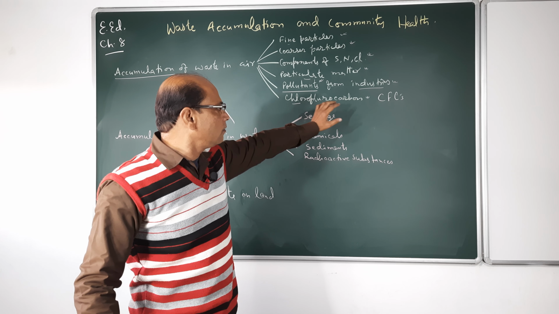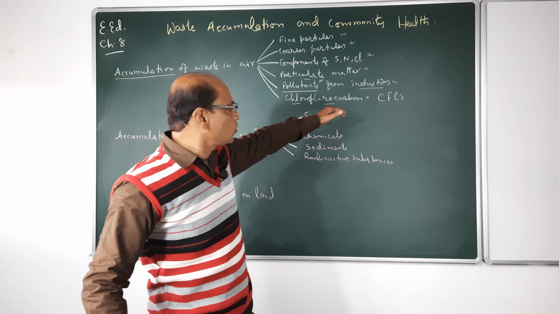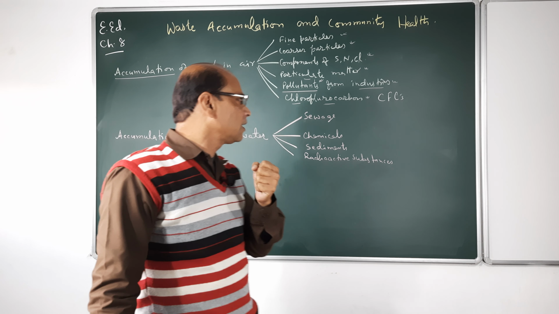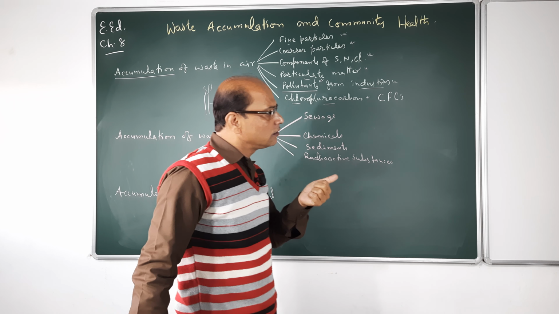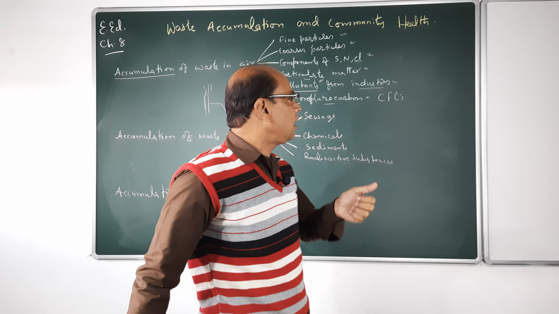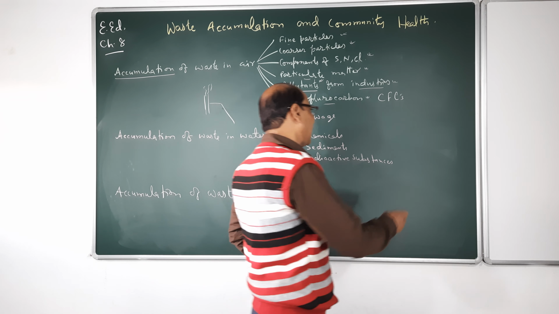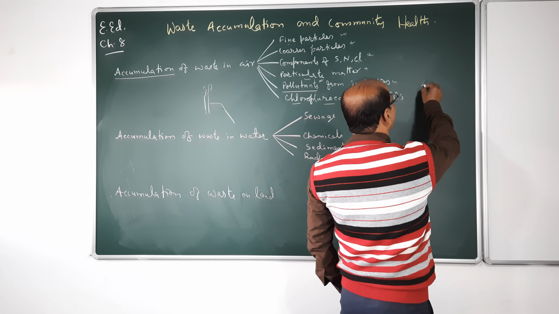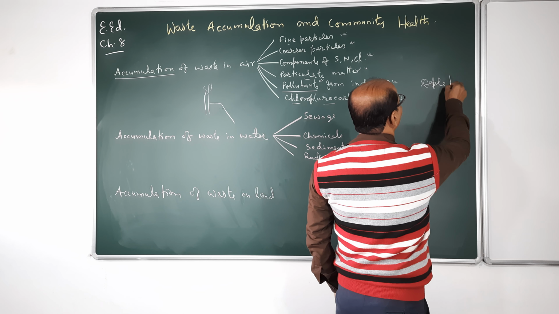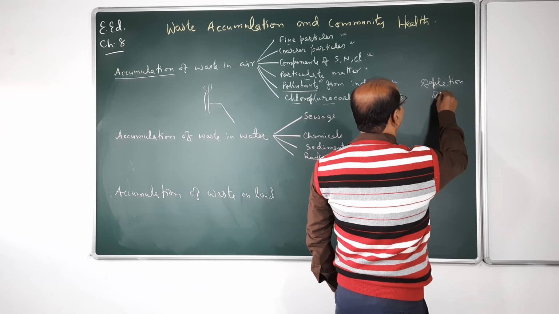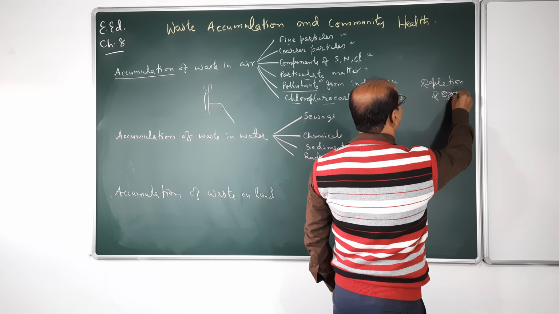Aerosols as well as foams, like shaving foam, shaving cream, your perfume and deodorant, all have CFCs, and CFC is directly related to the depletion of the ozone layer.